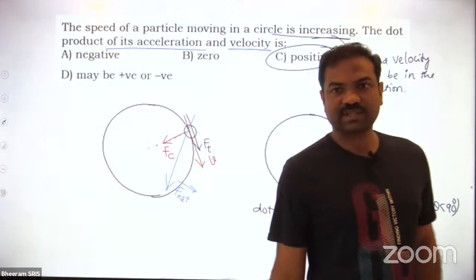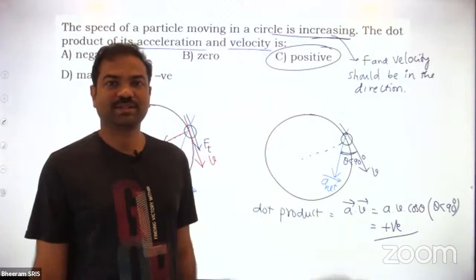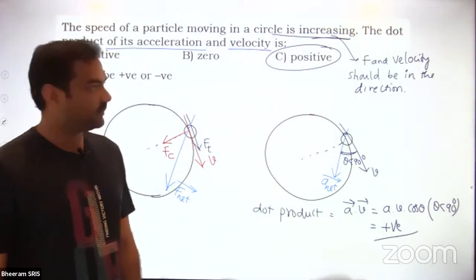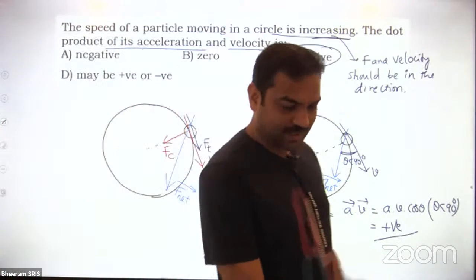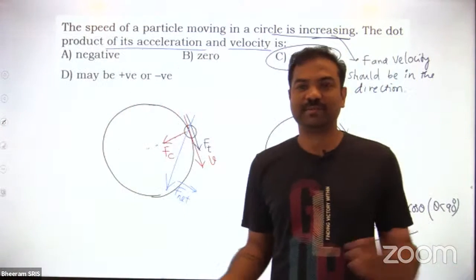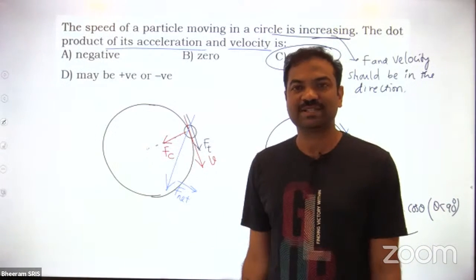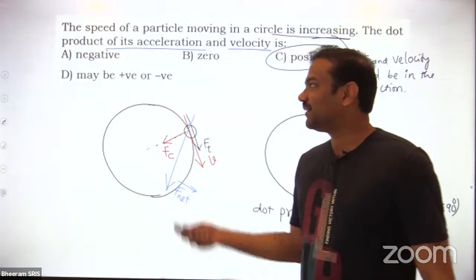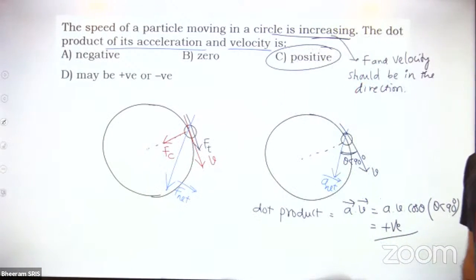See, the question looks a little simple, but you have to think better in the question, then only will you answer it properly. I don't know how many of you went with the D option. D is a dilemmatic option, like positive, maybe negative, maybe zero. I don't know how many of you answered D, but I have given the D option so that you will answer it. Okay?